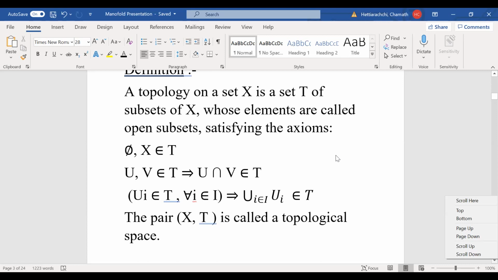If I do that, then clearly I can satisfy all these three conditions.